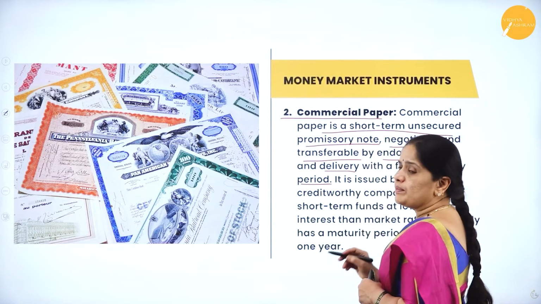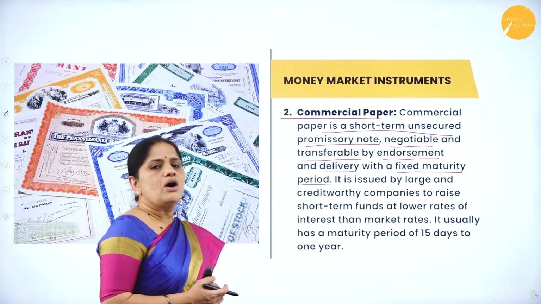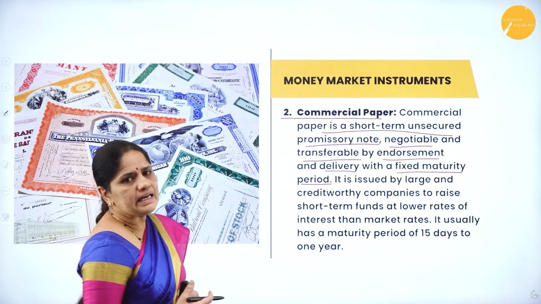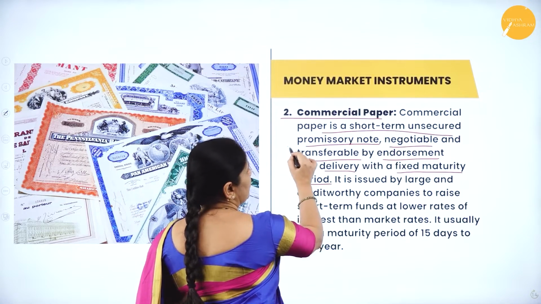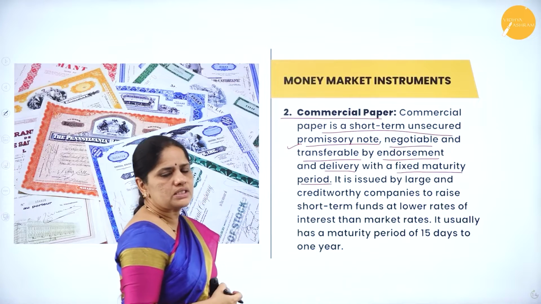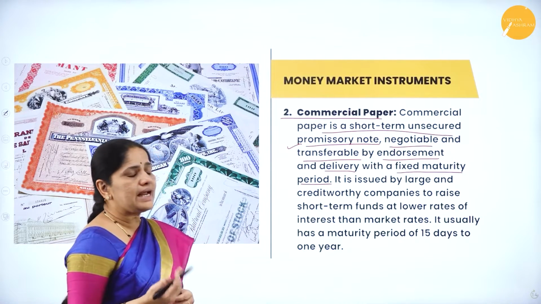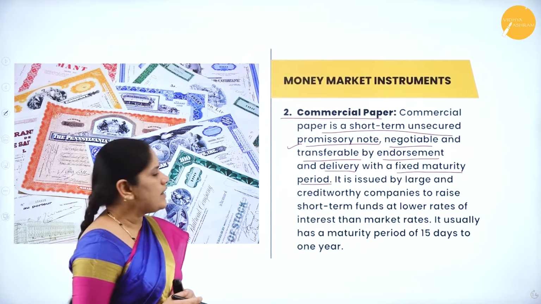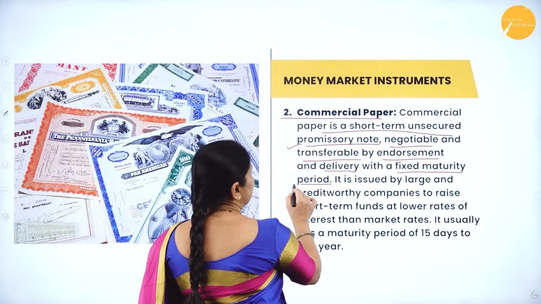Commercial papers are issued by large corporate houses or large companies which are very sound and which are in need of finance. The company will issue a promissory note which is negotiable and transferable, so it is easily transferable from one person to another.